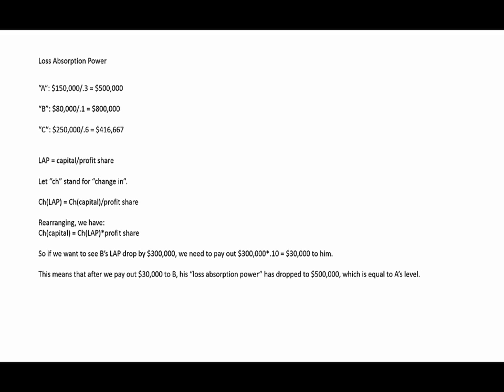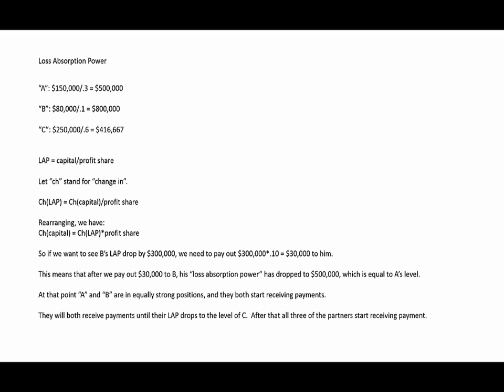After doing that, B's loss absorption power will be $50,000 in capital divided by 0.1, or $500,000, which is equal to A's level. At that point, A and B are in an equally strong position, and they will both start receiving payments. They'll both receive payments until their loss absorption powers drop to the level of partner C. So we'll give A and B enough cash to lower their capital balances until their loss absorption powers drop to $416,667. After that, all three partners are in an equally strong position, and they all start receiving payments.